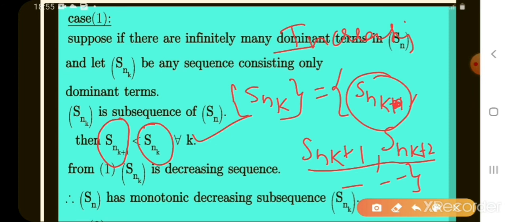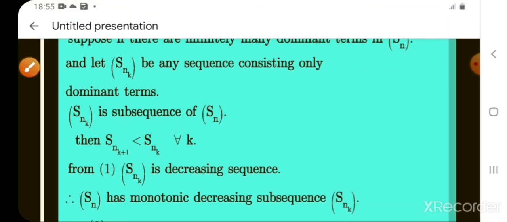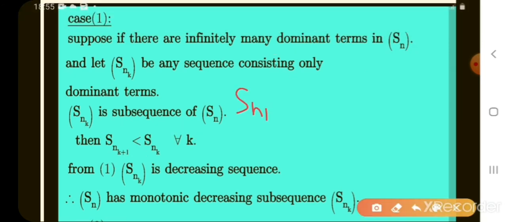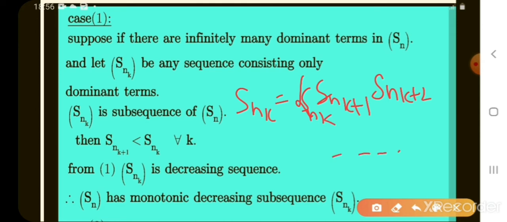Decreasing sequence means actually, what are the elements of Snk? Snk plus 1, Snk plus 2, like this. We think it is increasing. But what is the dominating term in this? The first term is the dominating term. That means the first term is greater than all remaining terms.